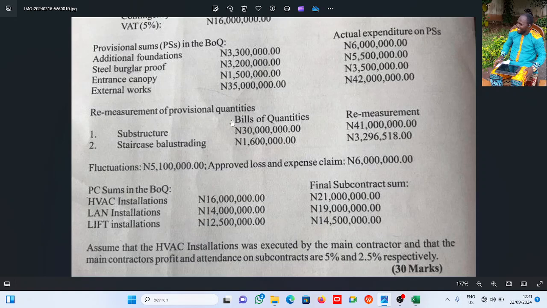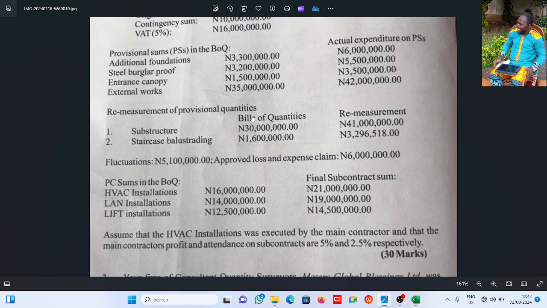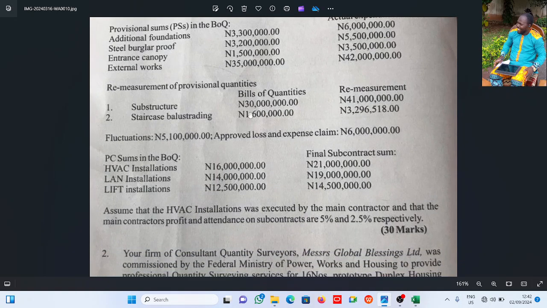Now remeasurement of provisional quantities. Provisional quantities also are quantities allowed for in the bill of quantity for items of work where their details are not 100% known. Take for instance substructure: it cannot be 100% known because you don't really know what you are going to encounter in the course of the substructure. Apart from the site geotechnical investigation and site testing, when you begin to excavate, you don't know what you are going to encounter.